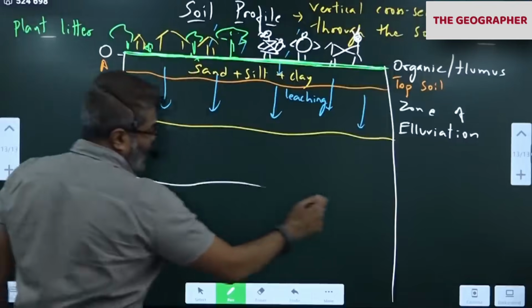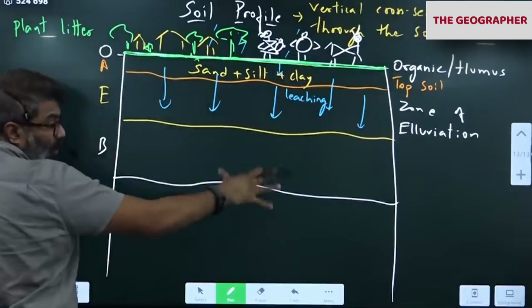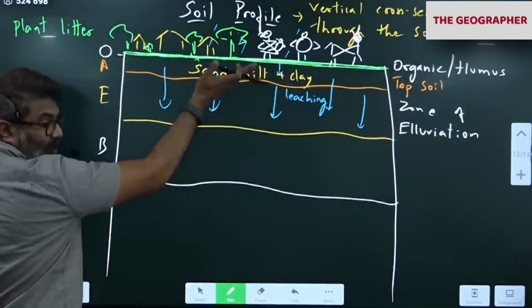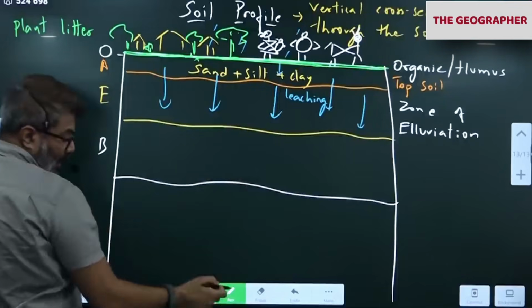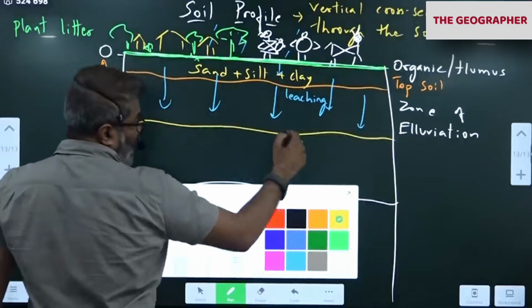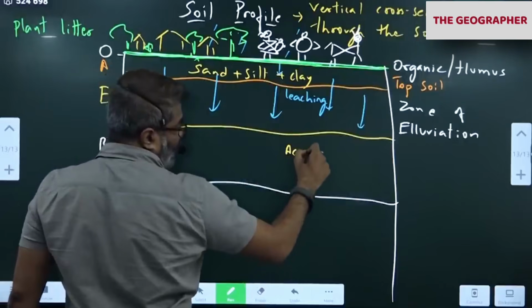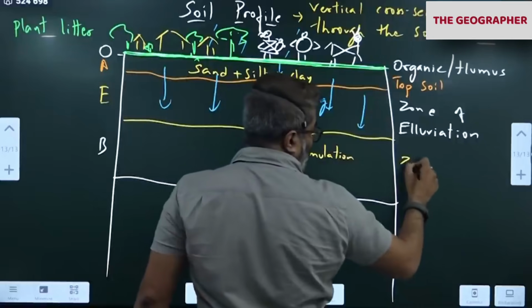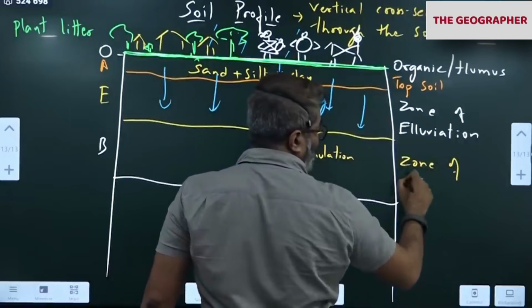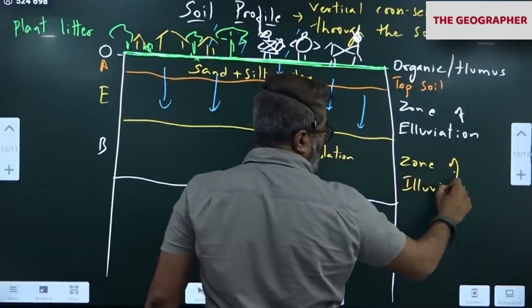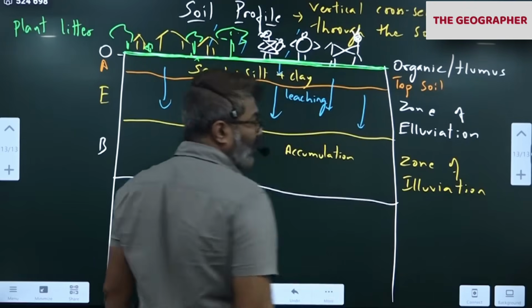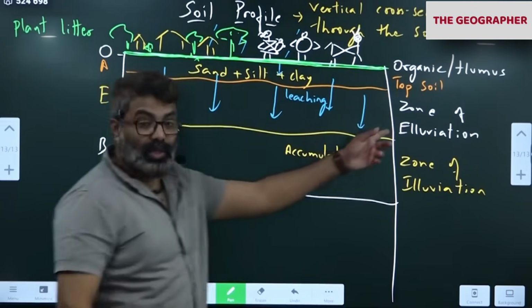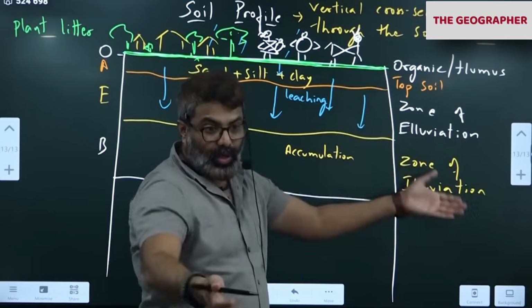Notice this: from above to below, all the minerals get leached from the upper layer to the lower layer. And all that will accumulate here. Zone of accumulation, also called zone of illuviation. Mind the spelling. What is eluviation? To go out. Illuviation, to come in.